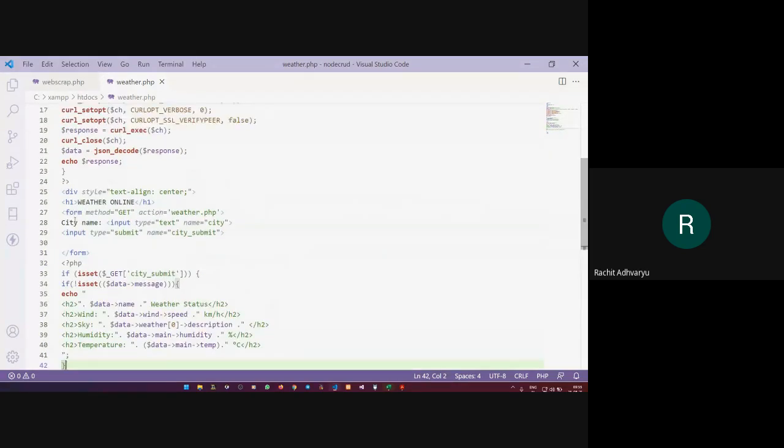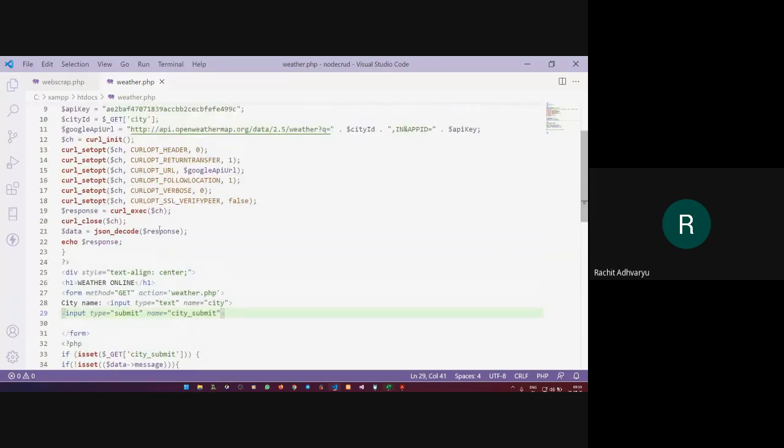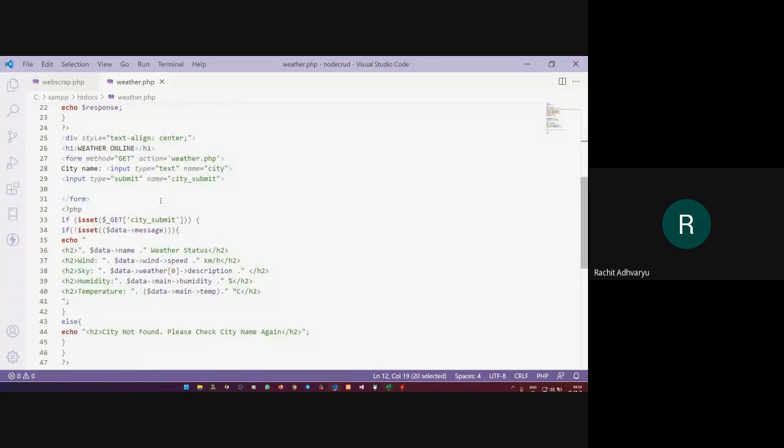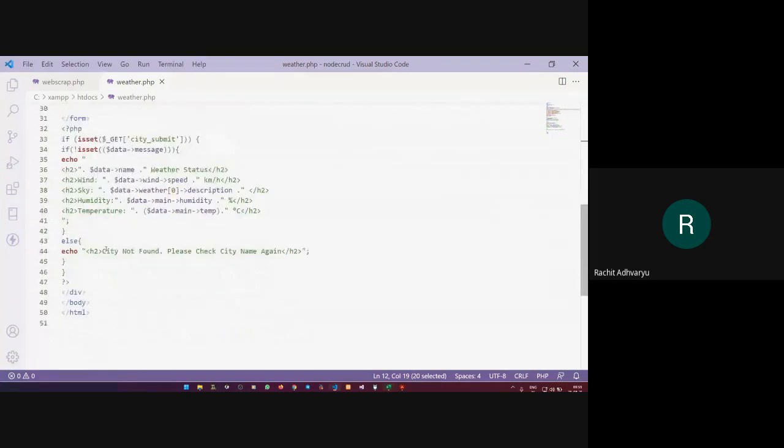You can see I have created one form. The method is set as get, and then I'm providing the city name and using a submit button. Once I click here, I check whether the text box contains any value. If it does, I pass the city name and the API key to this URL and execute my curl, and if the city exists, you will get the details of the weather.